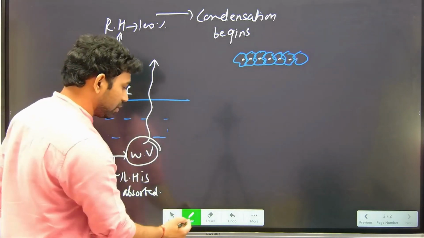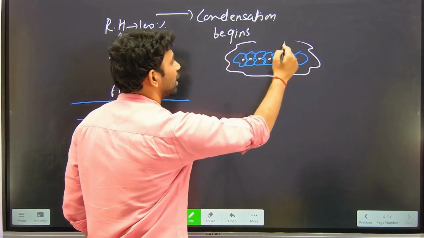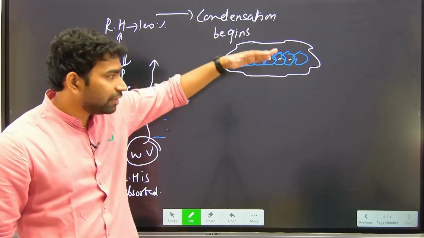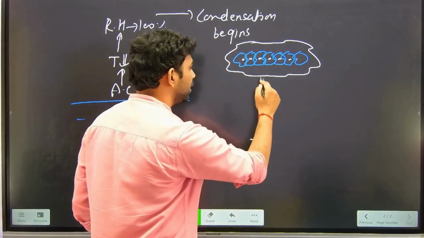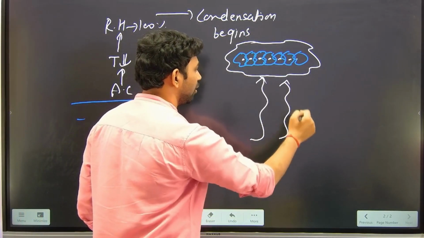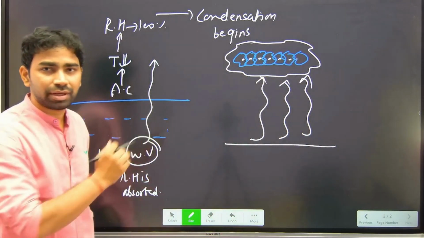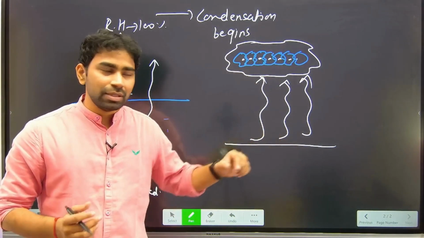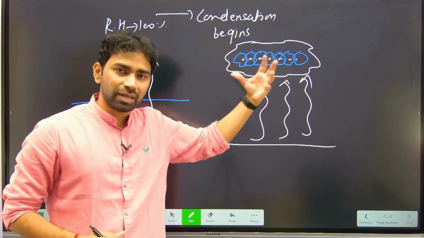Okay, so let us draw it. This is a cloud. But they are floating in the air and they will never fall down. Why? Because of the continuous ascendance of air from the surface of the earth. Okay, so the question is, how does it rain? So see, there are millions of dust particles or millions of cloud particles.